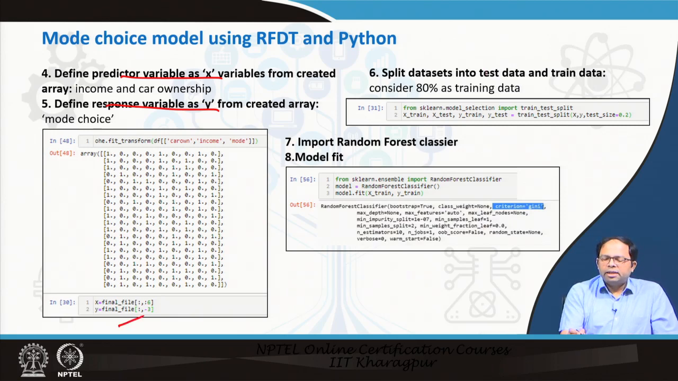Then we can split the data set such that training data is 80% and testing data is 20%. So, this is what we have done: X train, Y test. We have split the data with a test size of 0.2, so automatically 80% is the training data. This is how we have set that, and once we have done that, we import the random forest classifier, which can be seen over here.